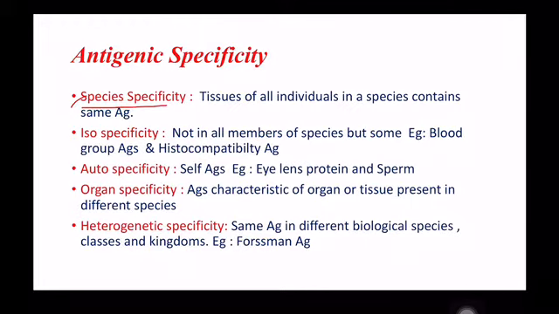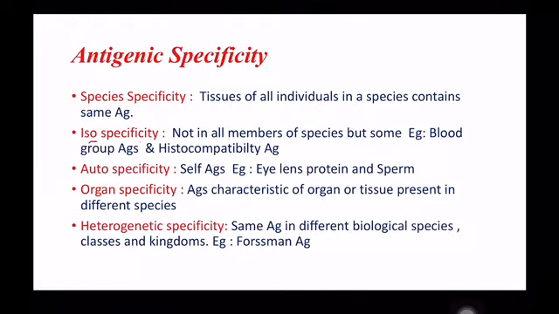Species specific antigens generally show the phylogenetic relationship. This phylogenetic relationship is useful to trace the evolutionary relationship between the species, and these species specific antigens are also helpful to identify the species in forensic applications. In forensic applications, from the blood and seminal stains, these species specific antigens are used to identify the species.